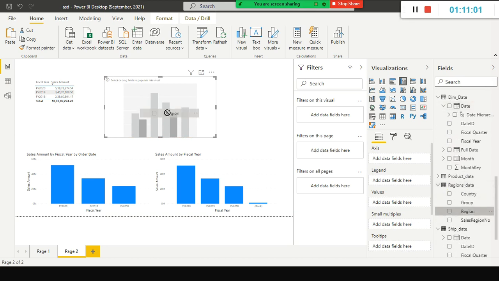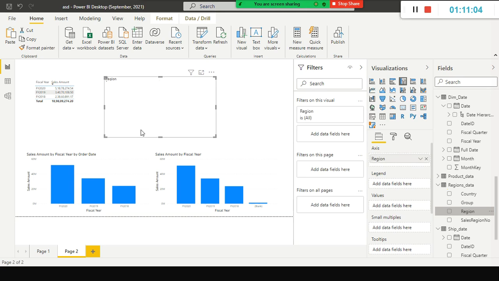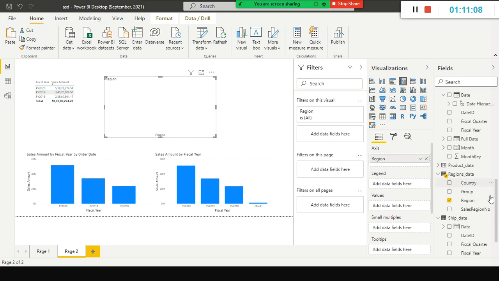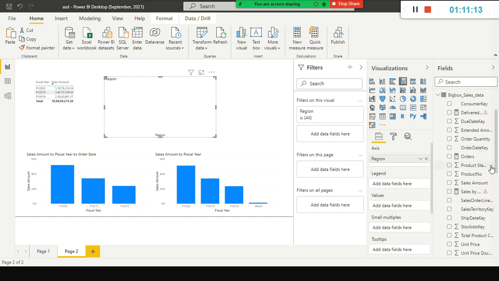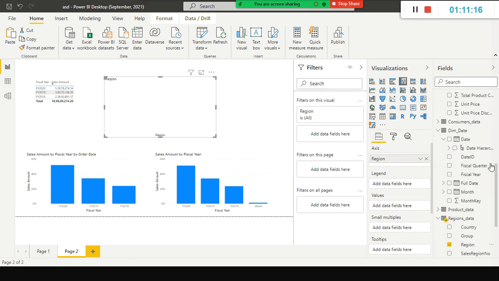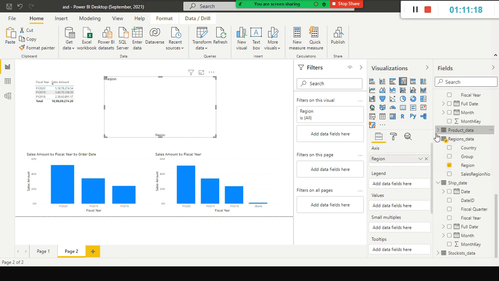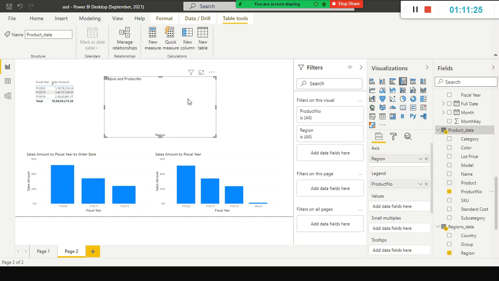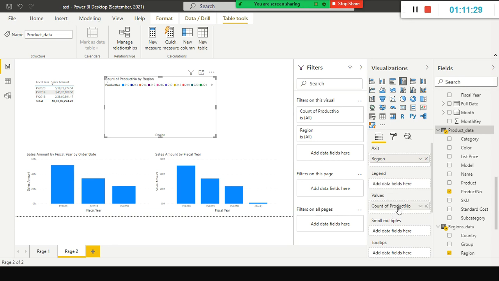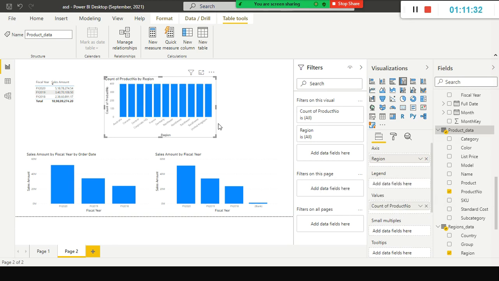I wanted to see the region, and then I wanted to use the product and region are two different dimensions. Right, product number, I wanted to use this one here.